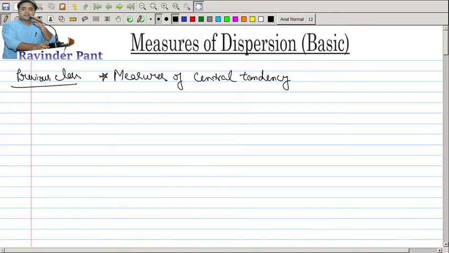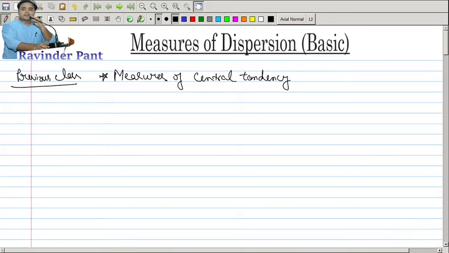In this particular chapter, we studied various measures of central tendencies, which include mean, median, mode, weighted arithmetic mean, combined mean, harmonic mean, geometric mean, and weighted particulars of these two means.